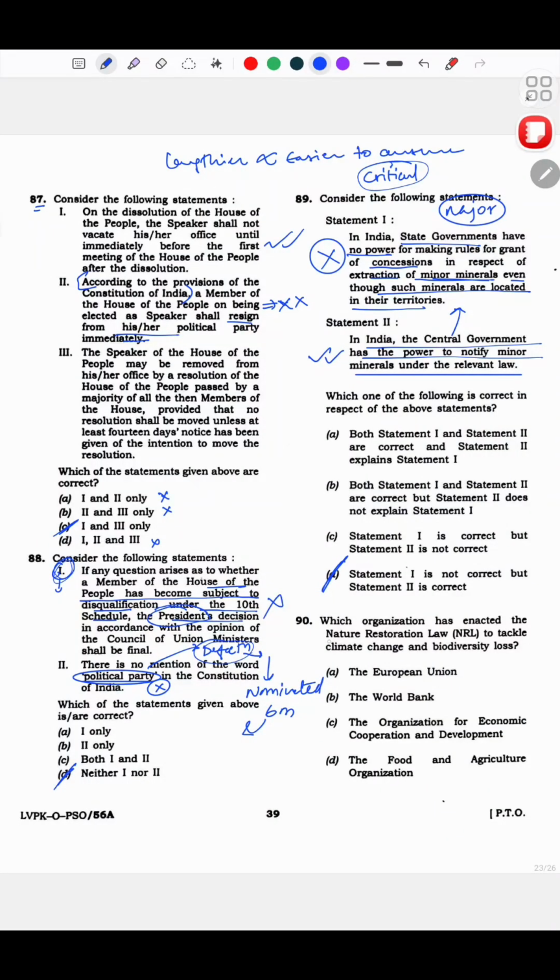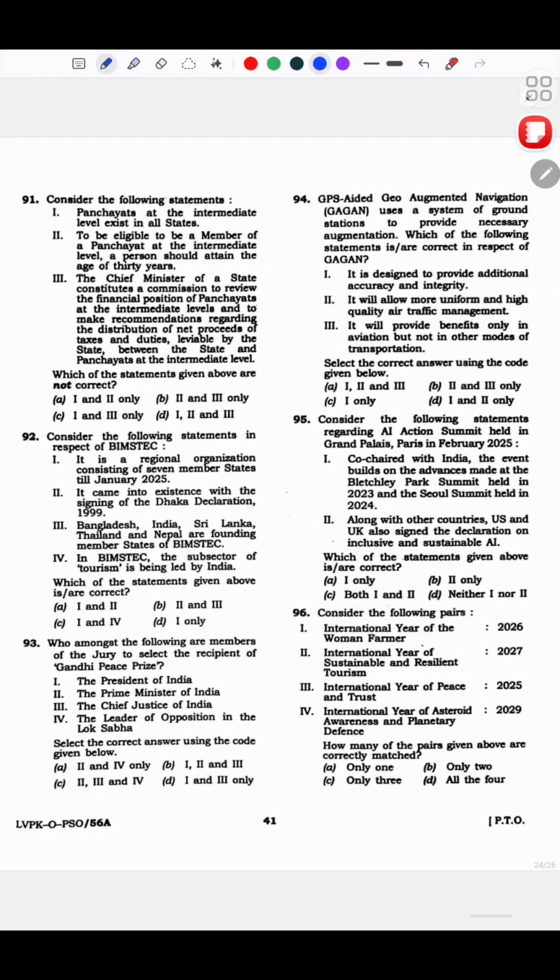Now this one, nature restoration law. Who has enacted this? I did not know this. Matlab, I haven't even heard about it. I didn't hear about it till the exam, to be very, very honest. So I left this. Now this.